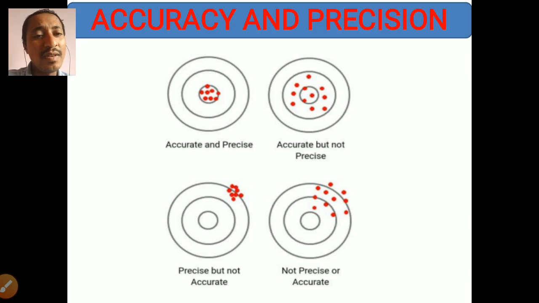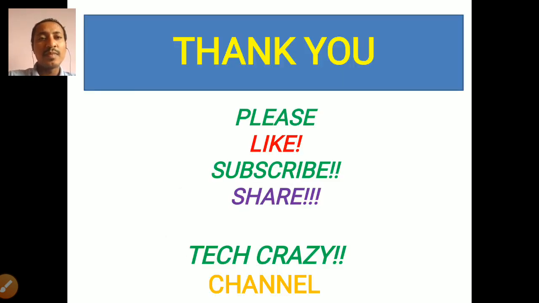That means they are not accurate but precise. The fourth is outside the circle and scattered, meaning they are neither accurate nor precise. So this is about accuracy and precision.